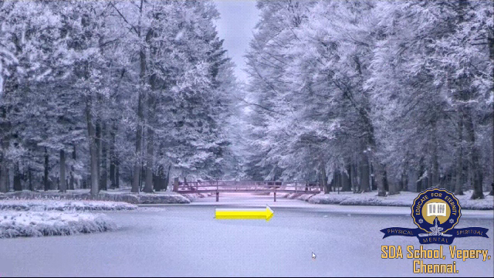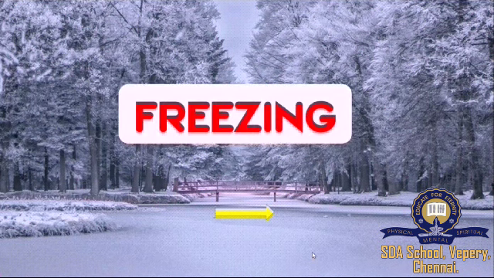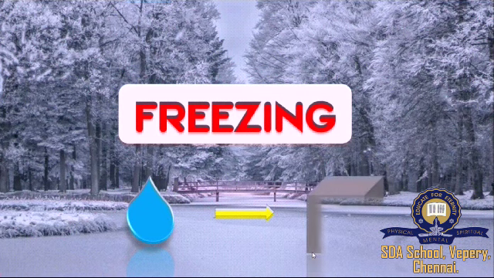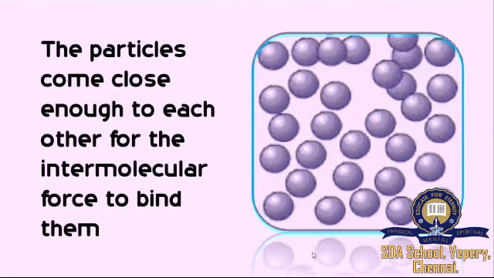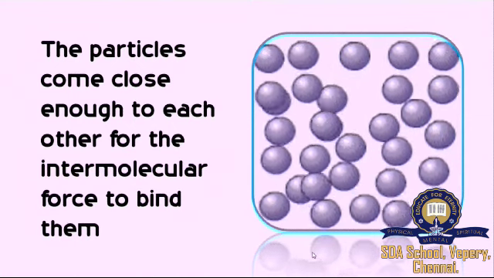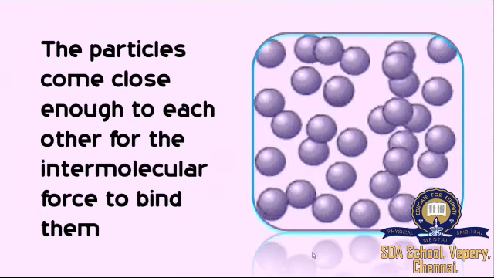What is the next topic we are going to see now? I think you should have guessed. It is freezing, right? The water, the liquid state, has been freezed to ice, solid state, right? What is the reason for this freezing to happen? Because the temperature has been lowered very much, right? What happens to the particles of the liquid when the temperature is being lowered? That is, when it is being cooled.